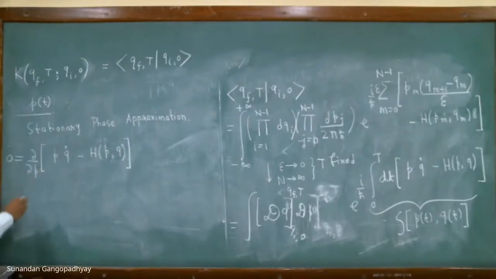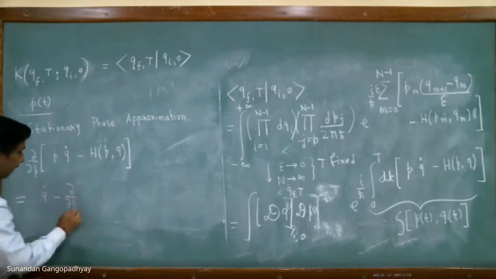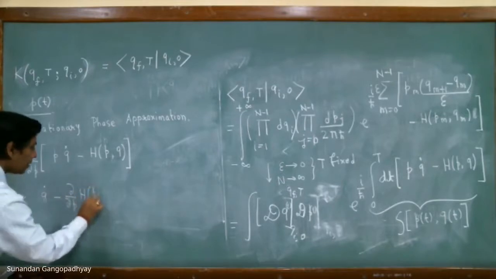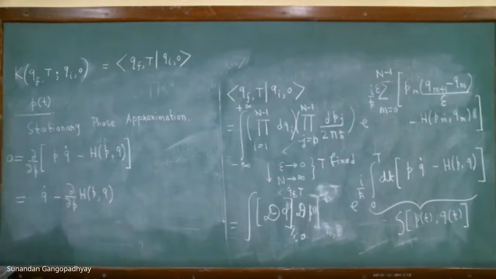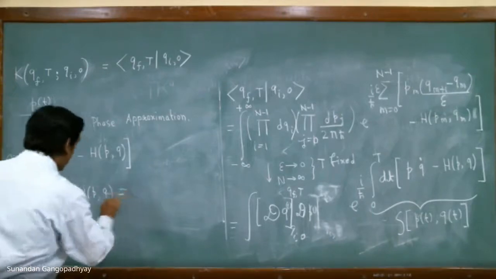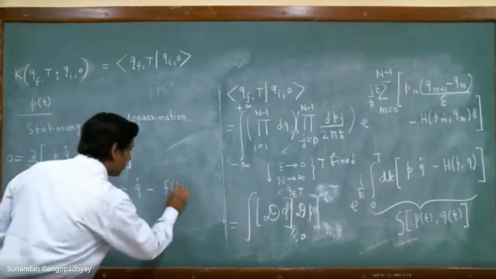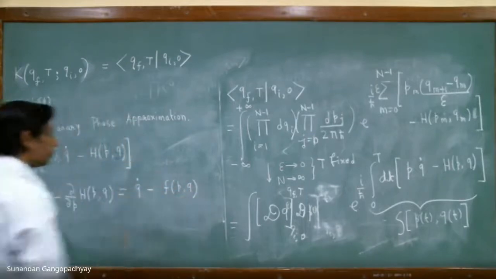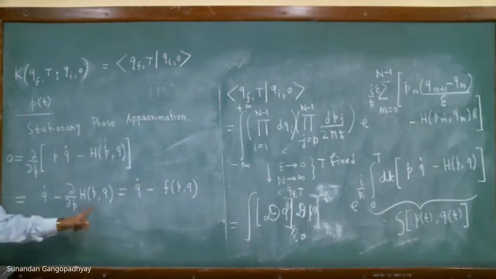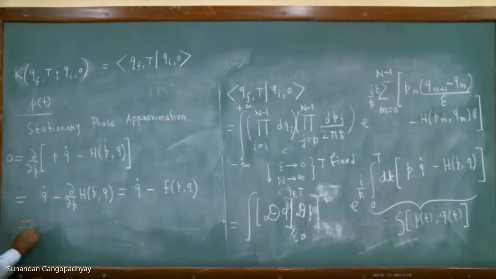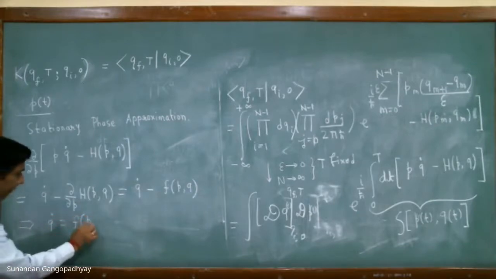If you carry out this, we get q dot minus del del p of H(p, q). This is again some function f(p, q). Del del p of H(p, q) is some function f(p, q), and therefore this implies that q dot is equal to f(p, q).